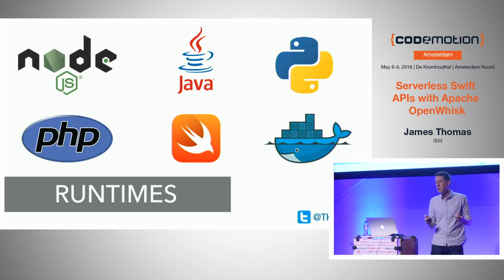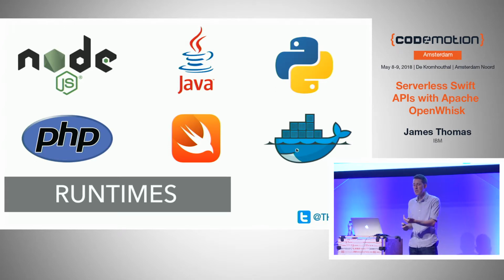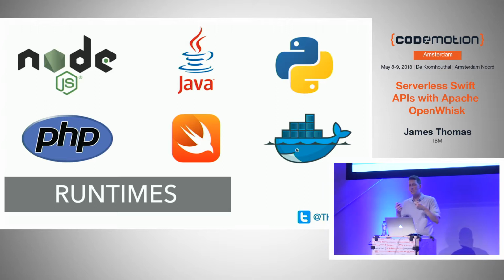Now, whatever language you want to use, whether Node or Java, in this case, today, we're going to be focusing mostly on Swift. The question people have, if they're new to serverless, is, OK, so you tell me I just write my code, and then I push it into the platform, which executes it on demand. How does the platform know what to do with my code with an API request in? How does it call it? How does it pass the event parameters in?